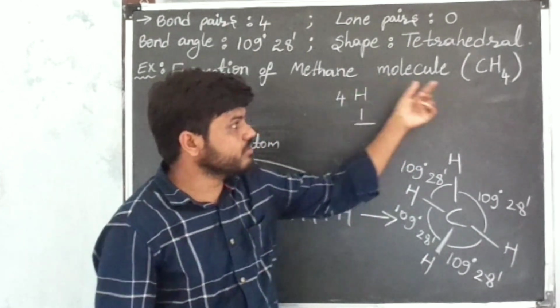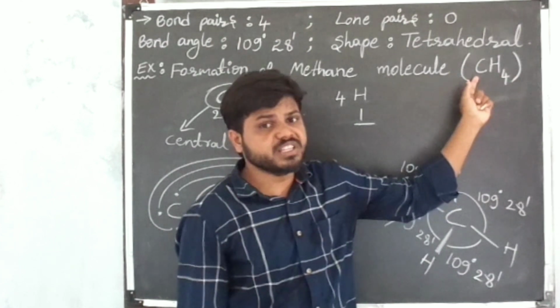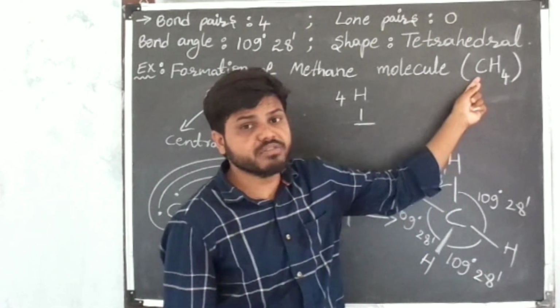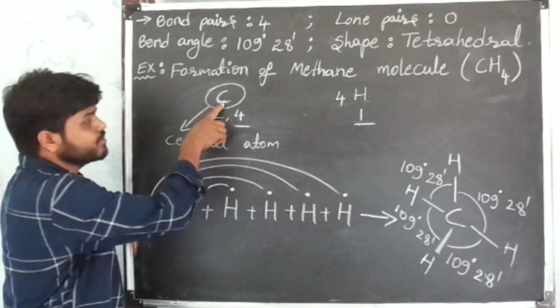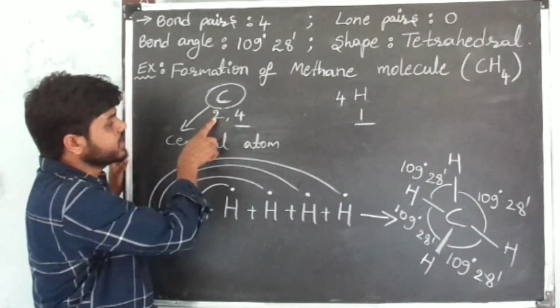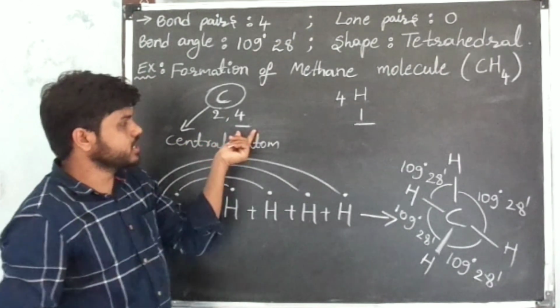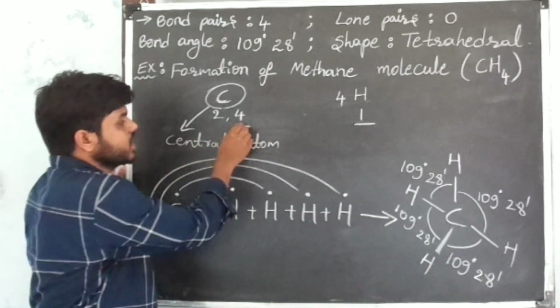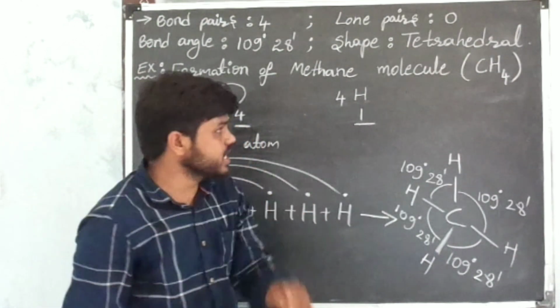Methane molecule chemical formula is CH4. From this we can say this methane molecule is formed by 1 atom of carbon and 4 atoms of hydrogens. Okay, the symbol of carbon is capital C. The electron configuration of carbon is 2, 4. 4 is the valence shell of carbon atom. In this valence shell, 4 electrons there.